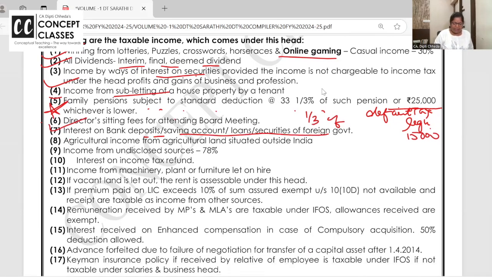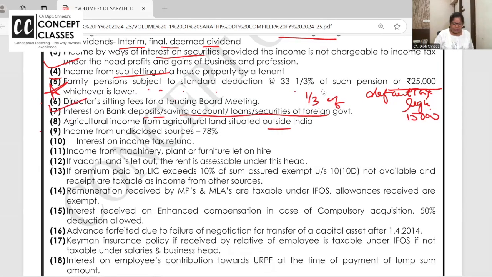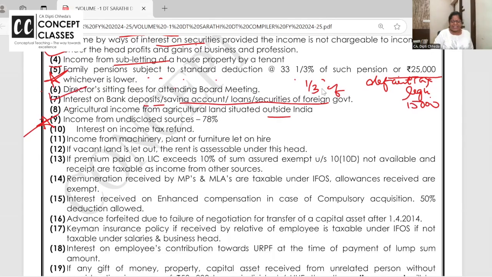Interest on all bank accounts, agricultural income outside India, undisclosed income. You remember in the first chapter we have studied undisclosed income, unexplained expenditure, cash recovered from your home which is not disclosed. Whenever it is disclosed, it's taxable at 60% plus surcharge 25% plus health and education cess 4%. So 78%. Why am I writing 78%? To help you score marks in MCQs, that all these undisclosed incomes are taxable in other sources.